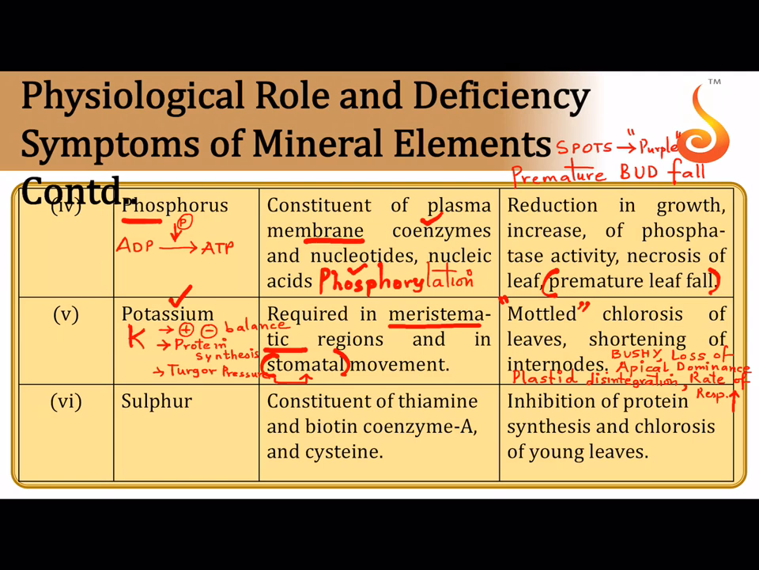Then sulfur. Sulfur is a constituent of vitamins such as thiamine and biotin and some of the enzymes like coenzyme A. It is also a constituent of the amino acid cysteine, isn't it? So there are amino acids which contain sulfur. Along with cysteine, there is one more amino acid that is very, very important. It is methionine. So cysteine and methionine contain sulfur in them.